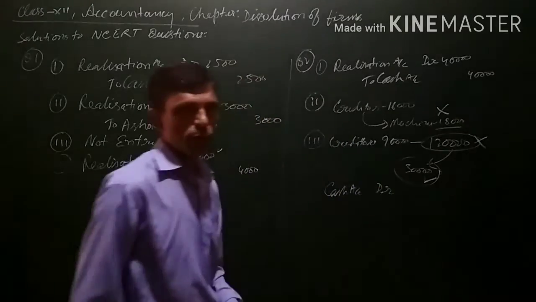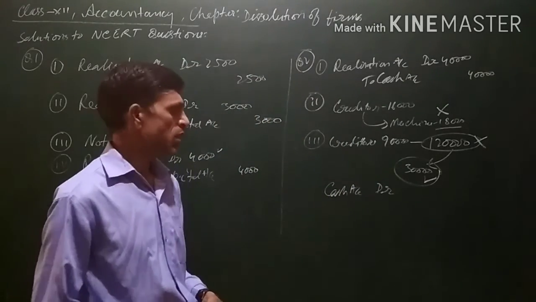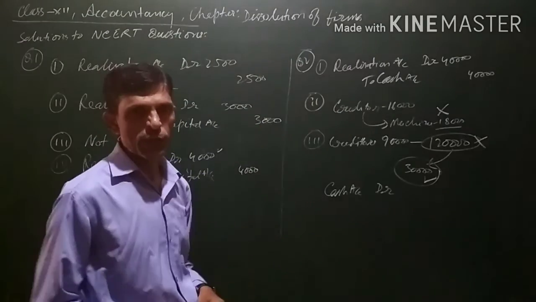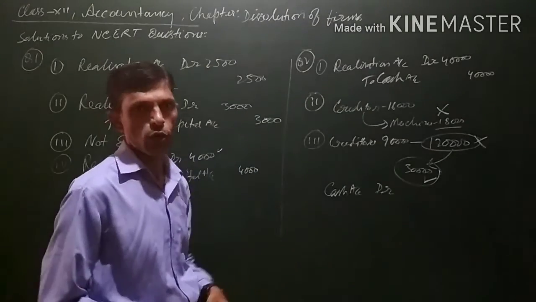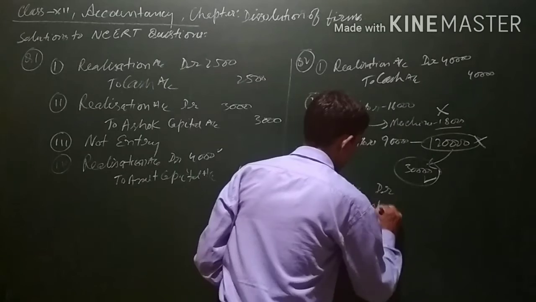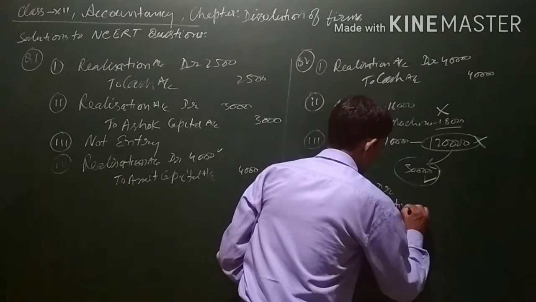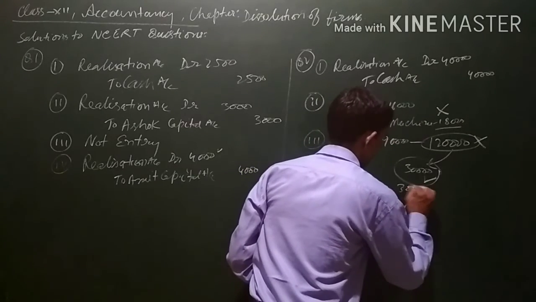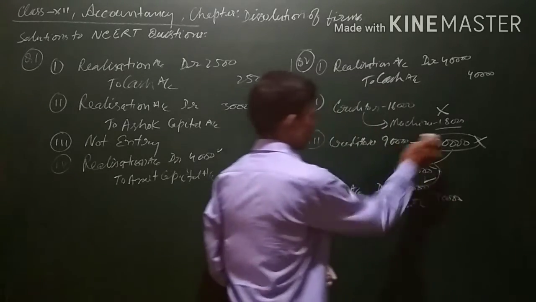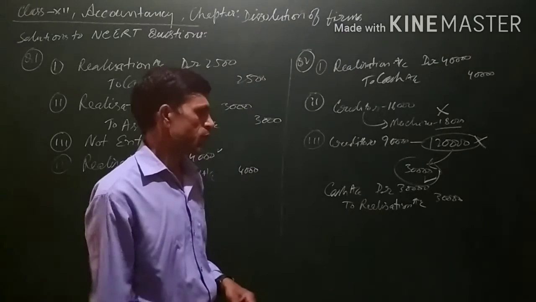Since 30,000 is coming into the business, it is an income. The realization account will be credited because this is a nominal account, credit all income. So only the entry for 30,000 will be passed, and for the balance 90,000 and 1,20,000 no entry will be passed.